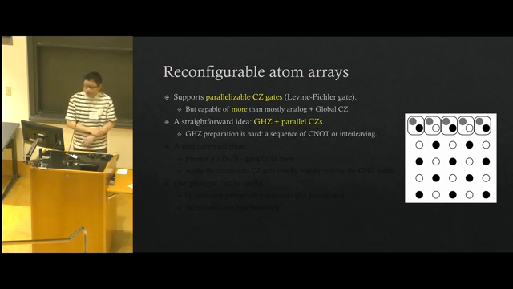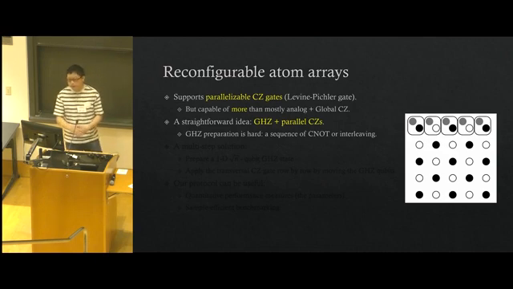But anyways, we think there's a very straightforward idea of implementing this whole experiment using this atom array based on preparation of a GHZ state and using the parallel control Z gates to implement our global CZ gates.